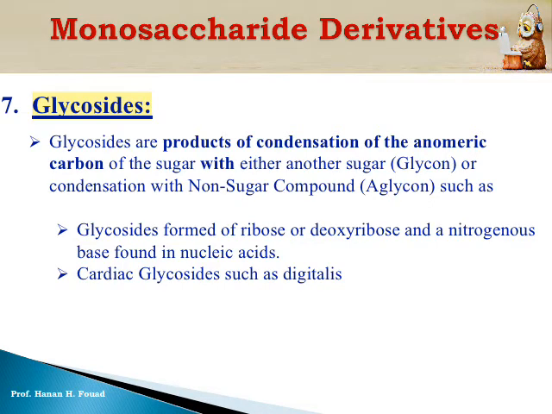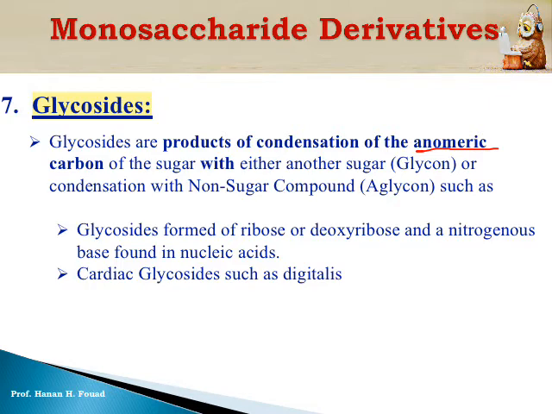Glycosides. Glycosides are molecules which are formed by a condensation of the anomeric carbon. This is carbon number 1. Anomeric carbon is the carbon which contains an aldehyde or ketone group, okay? In aldoses, it is carbon number 1. In ketoses, the ketone group is at carbon number 2. So the anomeric carbon contains the carbonyl group. The carbonyl group is either aldehyde at carbon number 1 or ketone at carbon number 2.